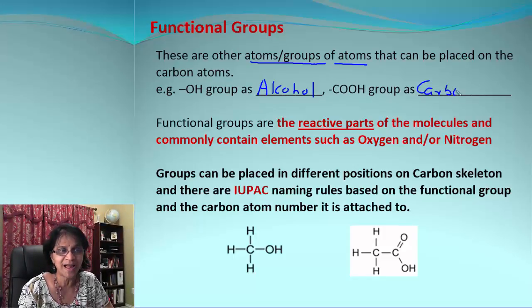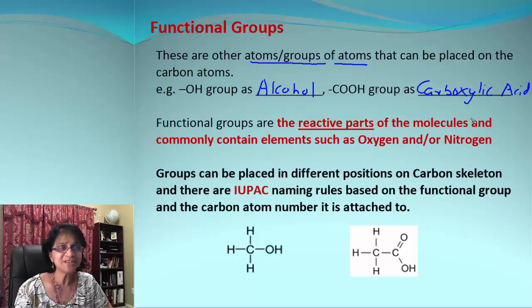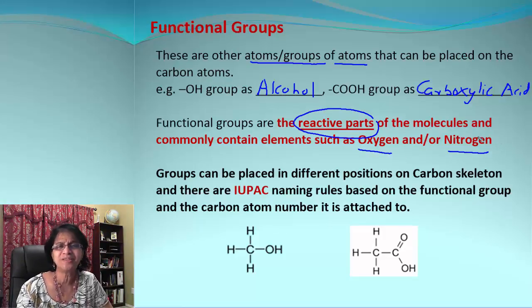We call that group carboxylic acid. So functional groups are actually defined as reactive parts of the molecules. And then they usually contain which elements? Oxygen and sometimes nitrogen, and of course there could sometimes be chlorine, bromine, and some other elements too.